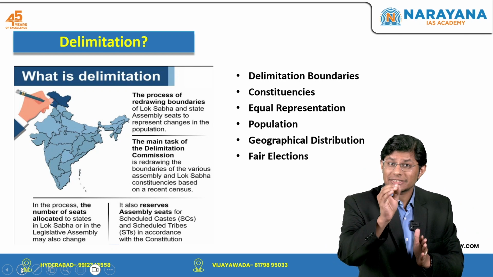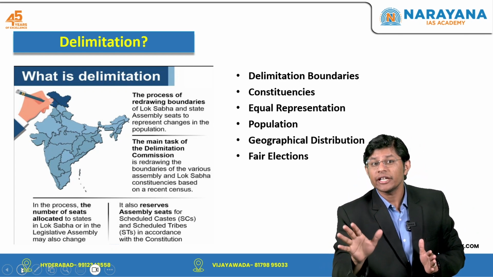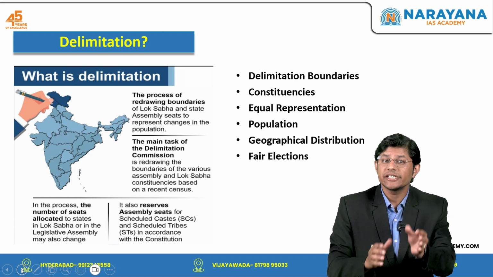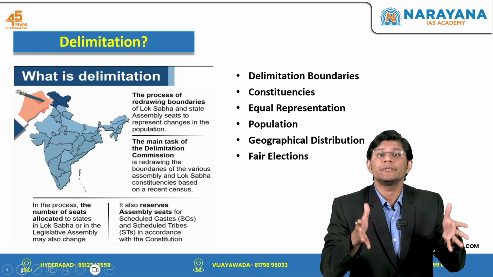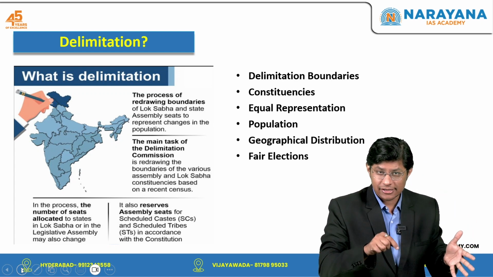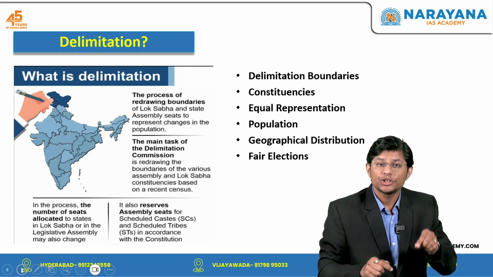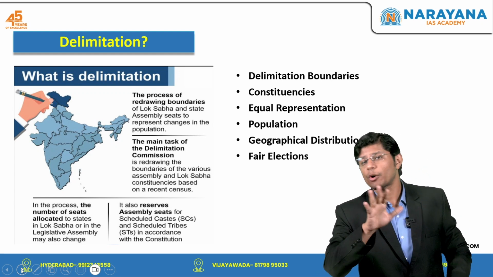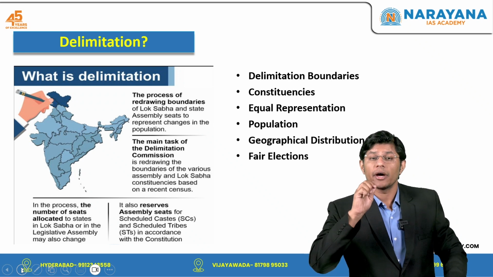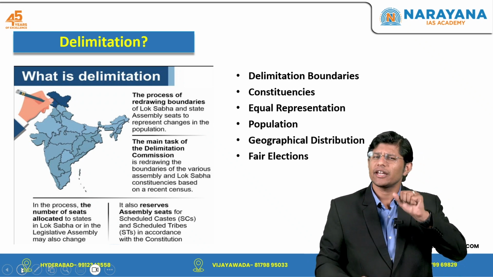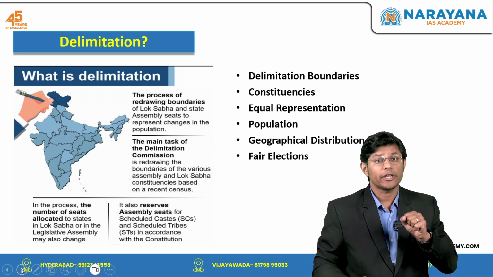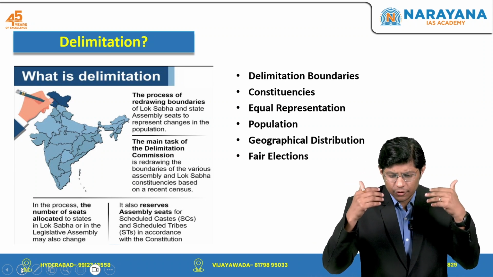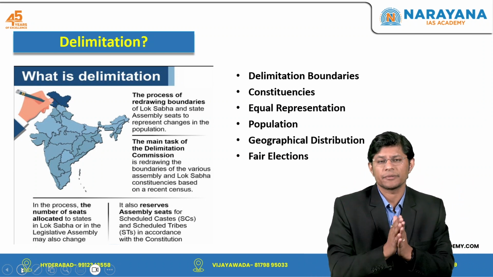If one constituency has significantly more voters than another, delimitation may adjust the boundaries to balance the population, and this is done to ensure fair representation and to prevent any political party from gaining an unfair advantage due to the population disparities. So again, let us understand this with another example.